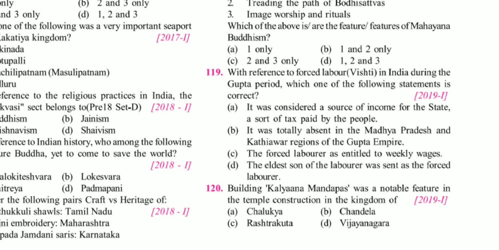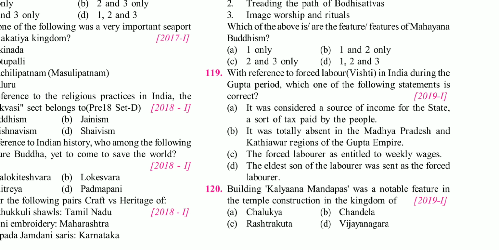Second one, friends, they are asking about the forced labor system or Vishti during the Gupta period. Friends, you have to go through the basic book, R.S. Sharma or the old NCERT by R.S. Sharma. This book has given some reference about the Gupta period and the forced labor system, and along with that, you have to analyze. You have to understand how the labor system was during the Maurya period, Gupta period, and so on.